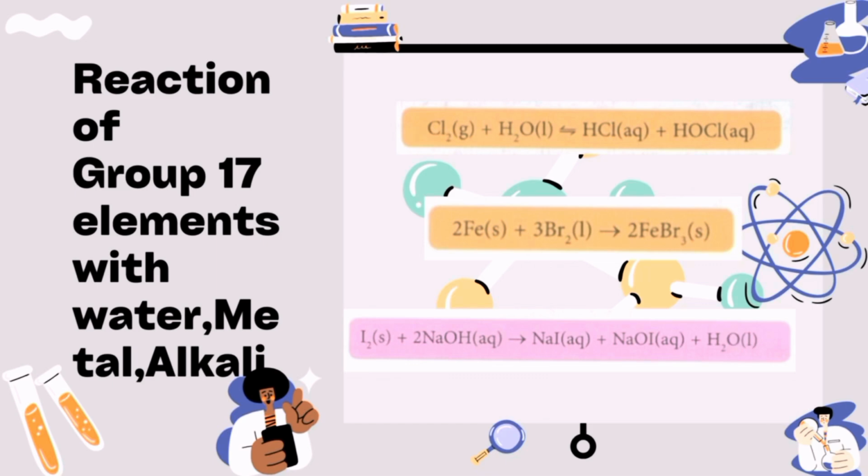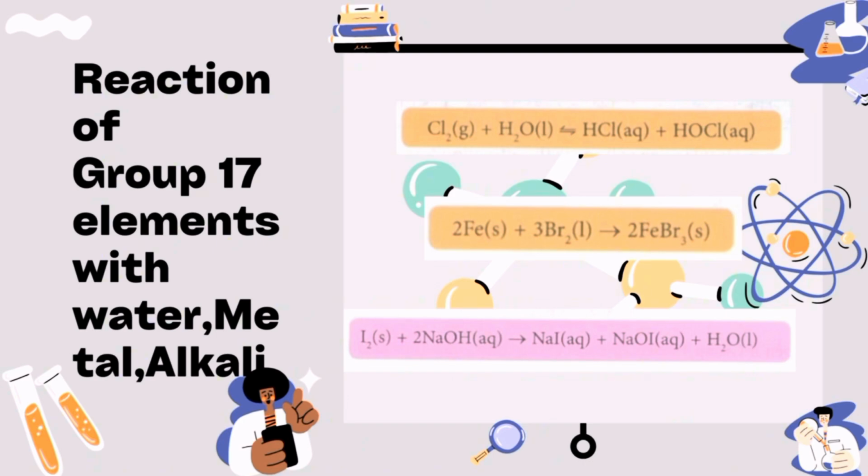What will happen if group 17 elements react with water, metals, or alkalis? Reaction of group 17 elements with water, metal, and alkali. Chlorine, bromine, and iodine have the same chemical properties but different reactivity. When halogens react with water, an acid solution is formed. For example, the reaction of chlorine with water will produce hydrochloric acid and hypochlorous acid. When halogens react with metals, a metal halide is formed. For example, the reaction of iron with bromine will produce iron(III) bromide.